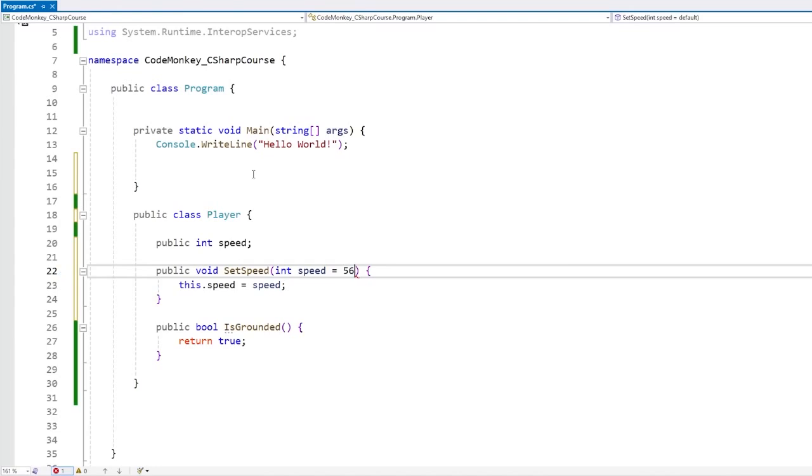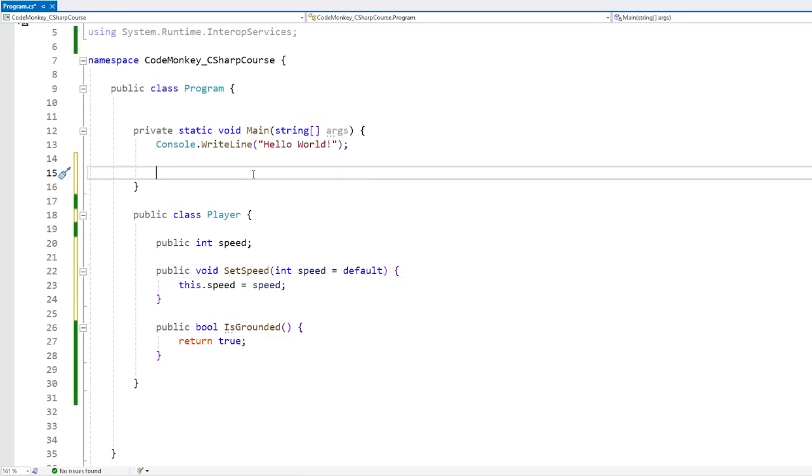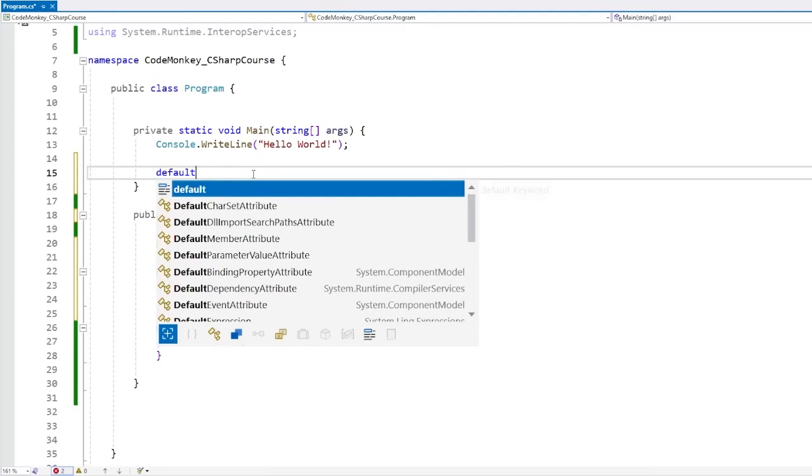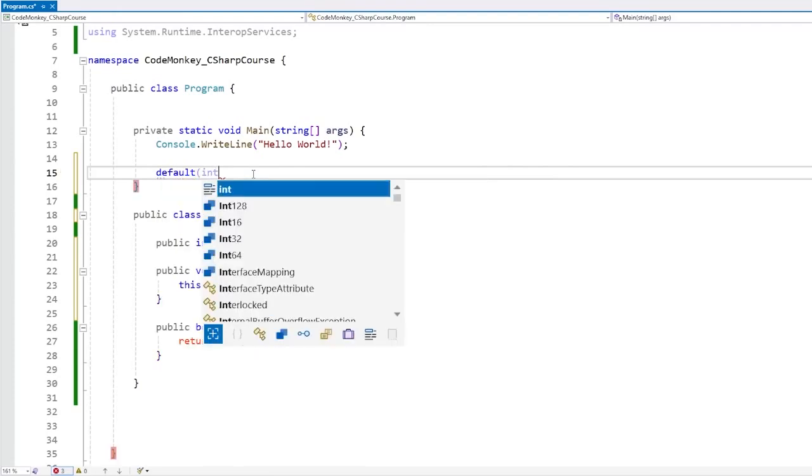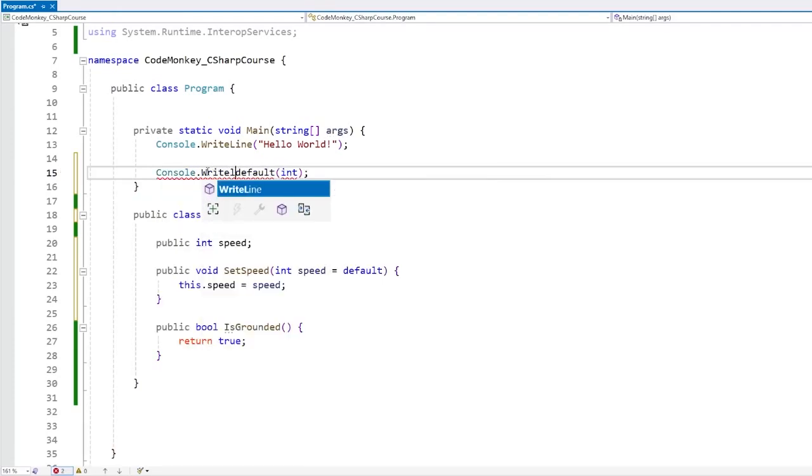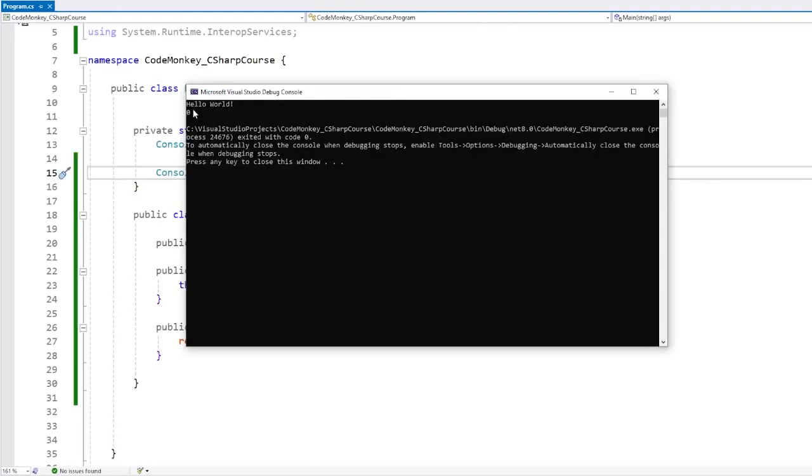So you can default it to a fixed value, or you can use the default keyword, which will return the 0 equivalent value for that type. Now there are actually 2 ways to use default, the shorthand and the normal way. The normal way is using the operator default, kind of like a function. So we do default, and then for example, we pass in the type, so let's say int. Let's do a console.writeLine on this to see what this says. Yep, there it is, 0.